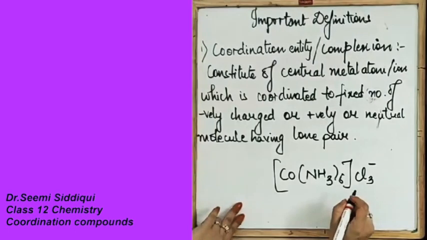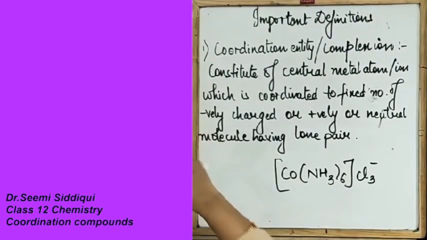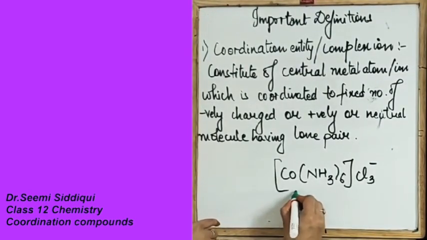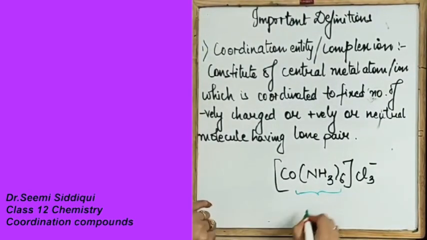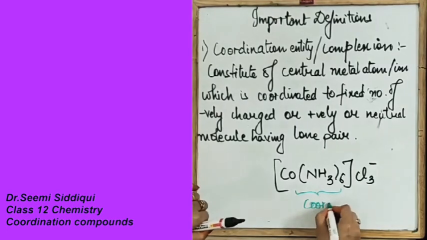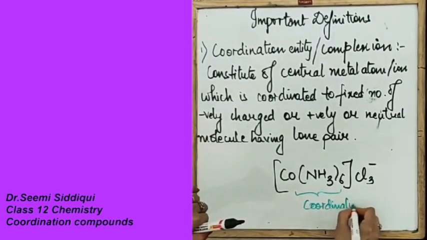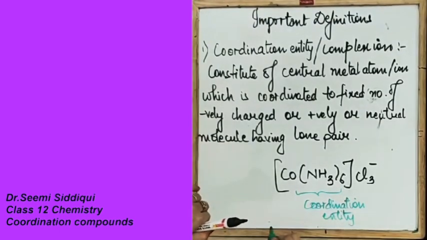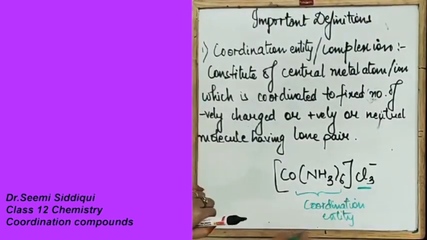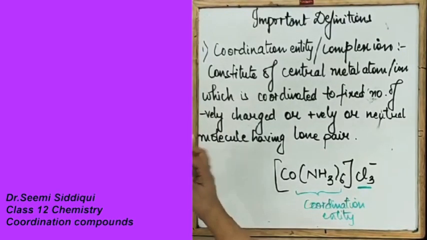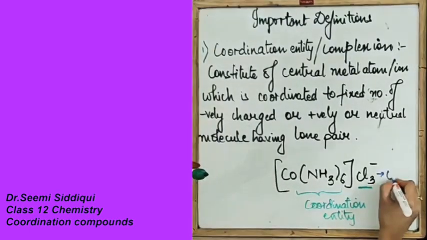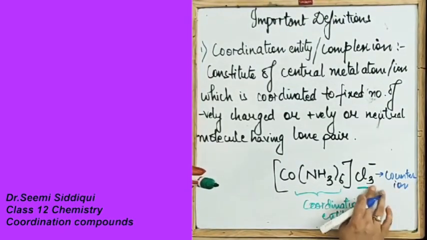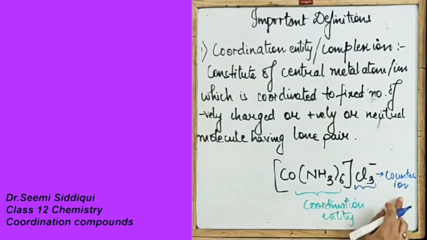Now over here if you look, then we say that this center part is your coordination entity, and this Cl3 is your counter ion. Okay, Cl3 is your counter ion.